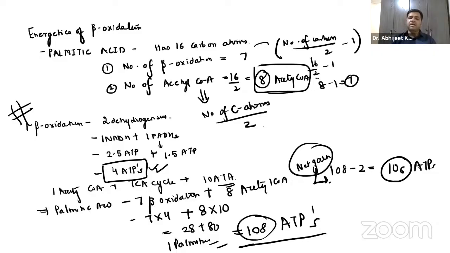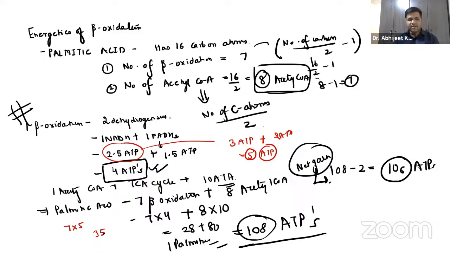Again, guys, this you already know, right? Now, based on the old calculation, if one NADH corresponds to 3 ATP, and one FADH2 corresponds to 2 ATP, it is 5 ATPs, right? If there is 7 beta oxidation, it will be 7 into 5, right? 7 fives are 35.